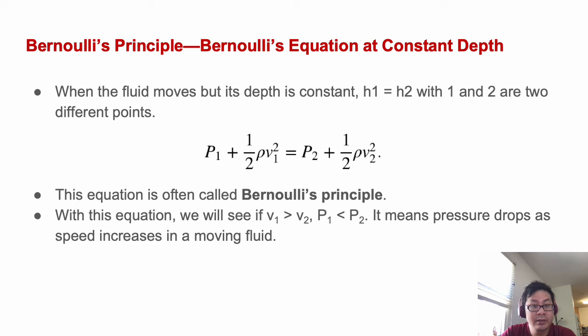In this case, the Bernoulli equation becomes the Bernoulli principle: P1 plus 1/2 rho V1 squared equals P2 plus 1/2 rho V2 squared. With this equation, we can see that if we increase P1 and decrease P2, the velocity in between them will change.